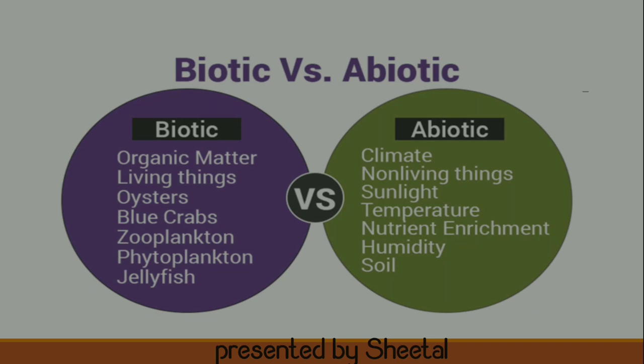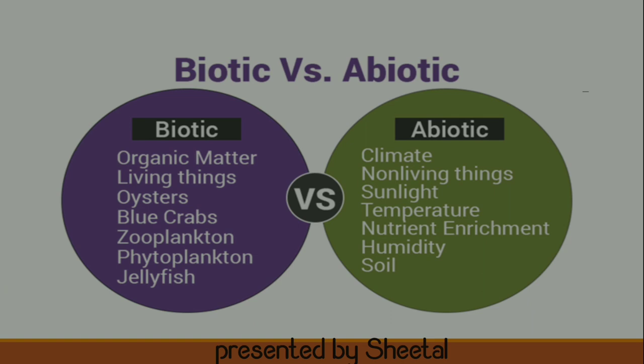So here is the difference between biotic and abiotic. Under biotic, you can see organic matter, the living things: oysters, blue crabs, zooplankton, phytoplankton and jellyfish. These are the things which come under biotic factors. Now, if we take into consideration the abiotic factors, you see all the non-living things: the climate, the sunlight, the temperature, the nutrient enrichment, the humidity, and the soil. So, these are your abiotic factors.